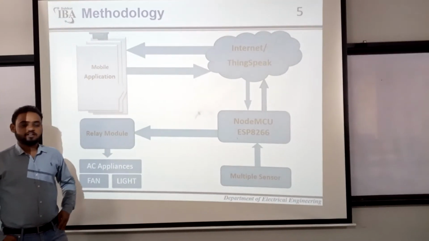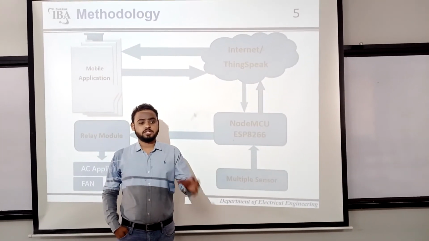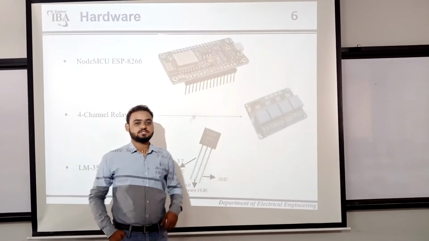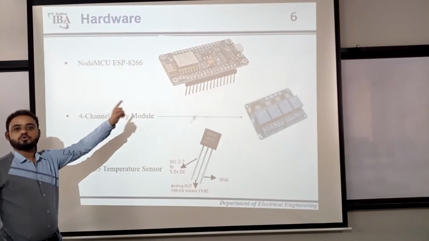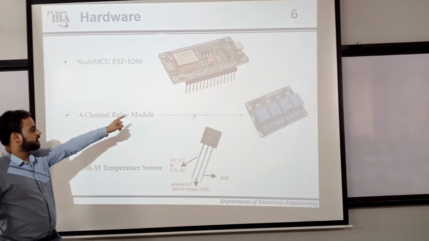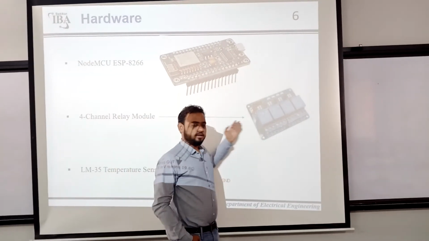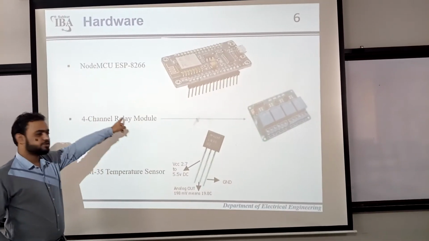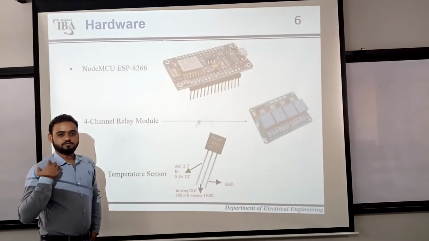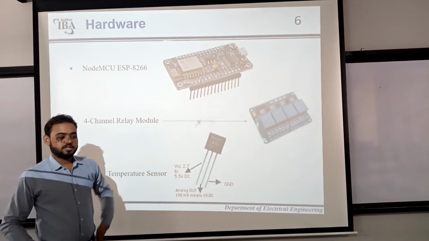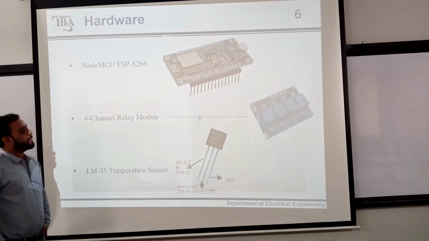and the sensor. We need to understand what hardware is used in the project, so that we are able to control our appliances easily. The first and foremost thing is Node MCU, the most important part of our project. The second one is a relay, which is hardware. We are using a 4-channel relay module, and the third thing, as you saw in the previous picture, is the LM35, a temperature sensor through which we are monitoring and sensing our environment. So move ahead, please.